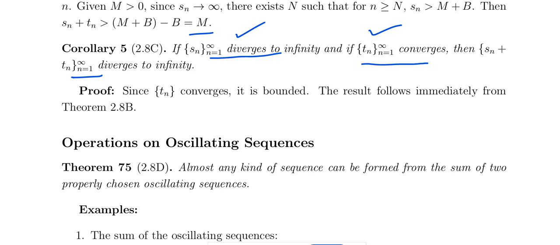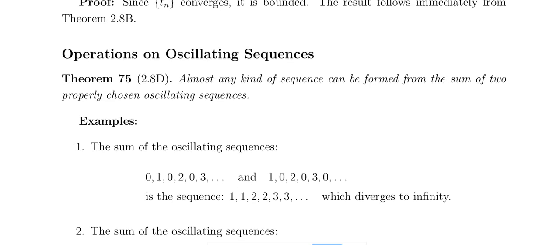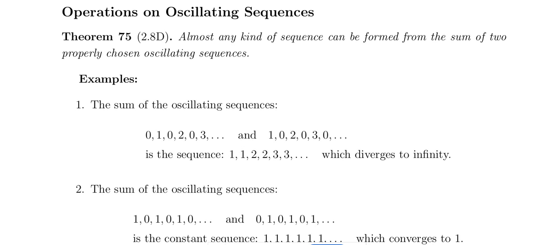So every convergent sequence is bounded. Tn is a convergent sequence, that means it is bounded. So if you apply the previous theorem, the sum diverges to infinity. In the same way, for operations on oscillating sequences, almost any kind of sequence can be formed from the sum of two properly chosen oscillating sequences.